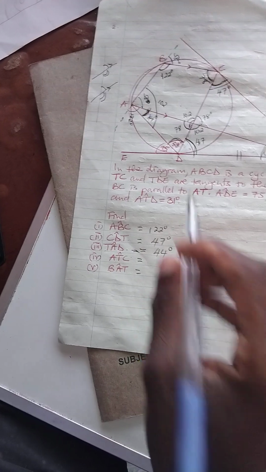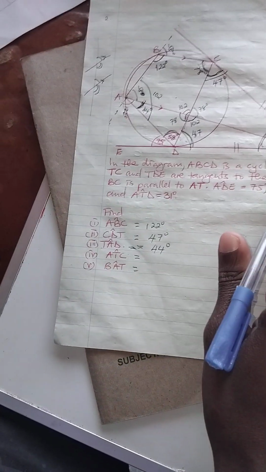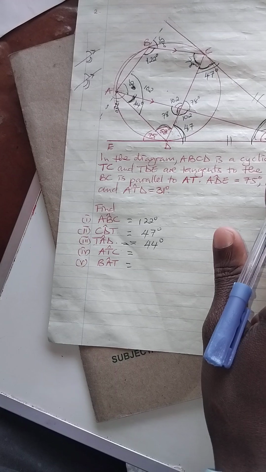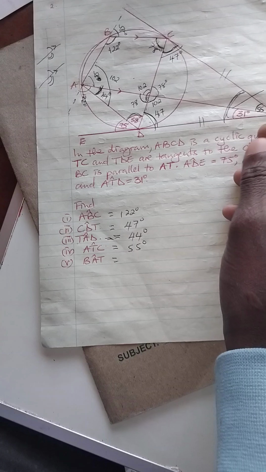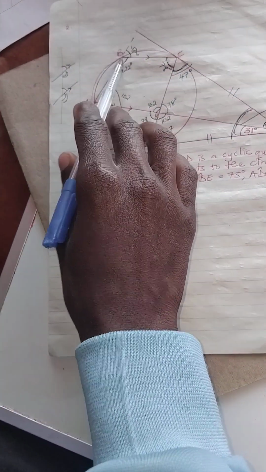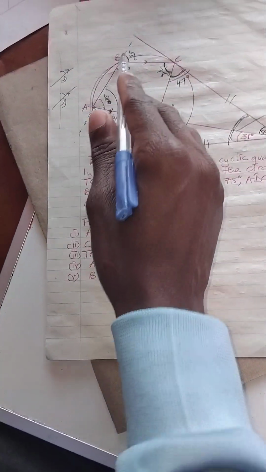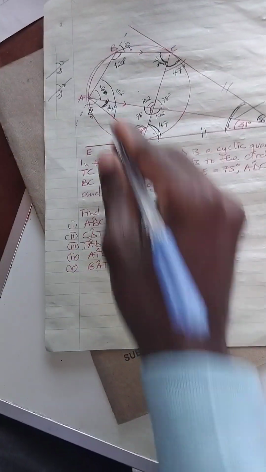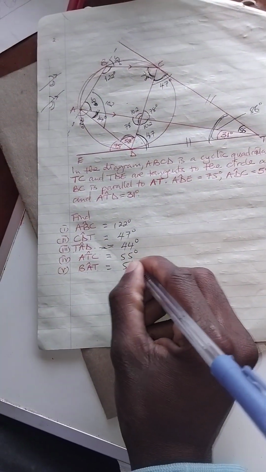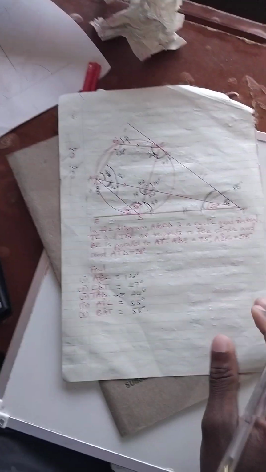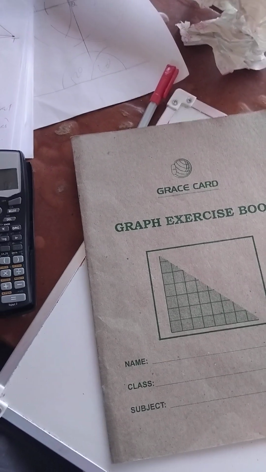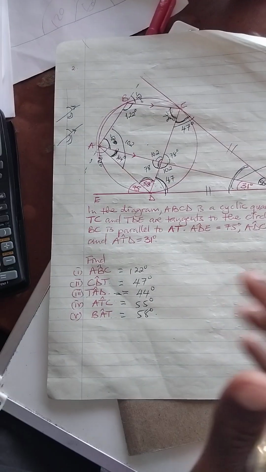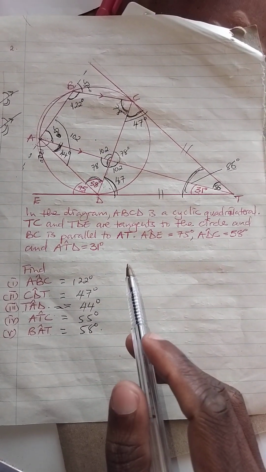Then ATC, it's 55. And then BAT, 58, this angle. So those are the answers we get in circle geometry. Those are the answers in this one.